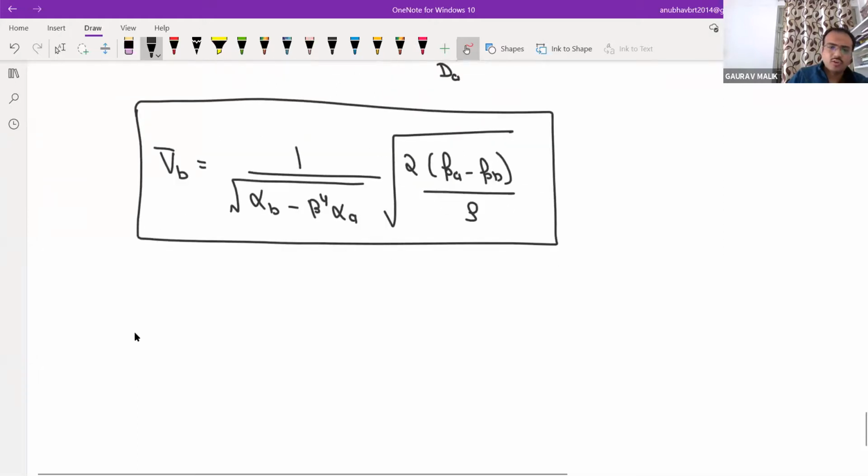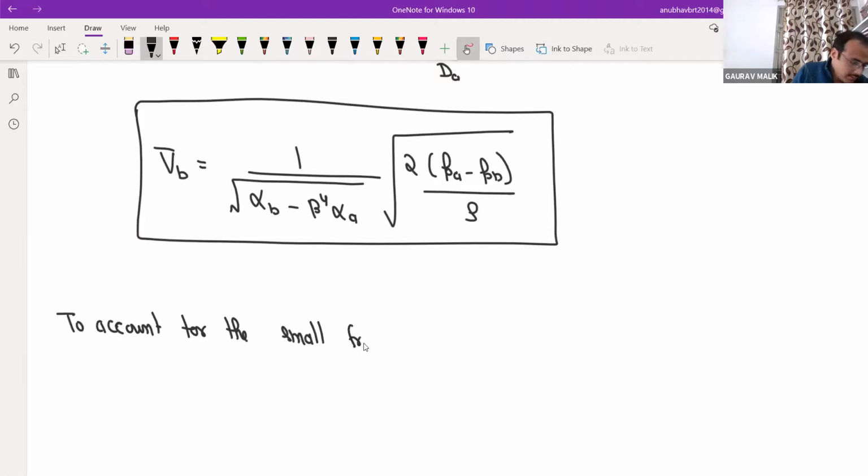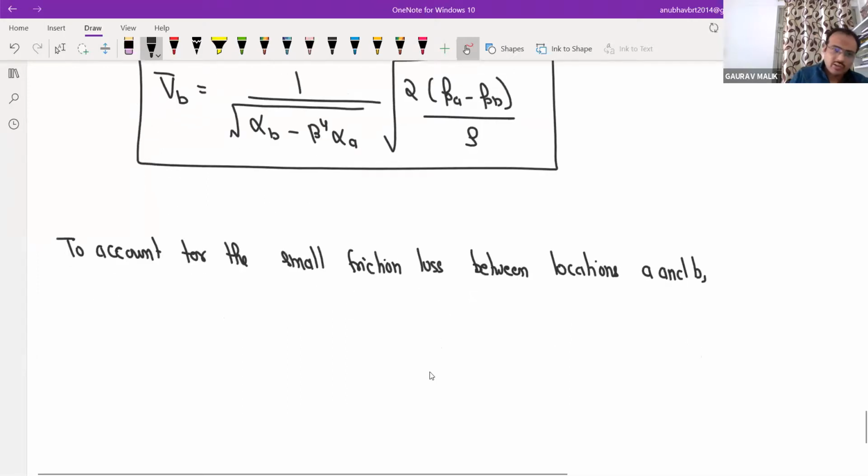Now we will introduce the Venturi coefficient to account for small friction losses between locations A and B. So the above equation is corrected with the help of introduction of a new factor.